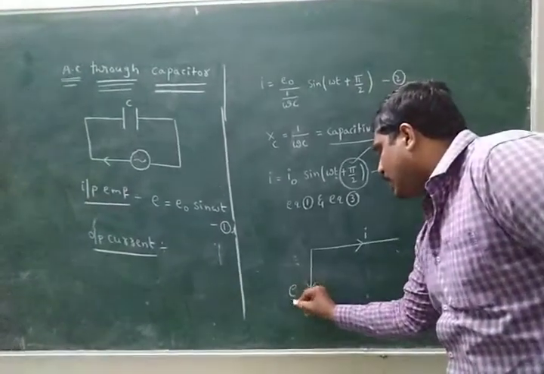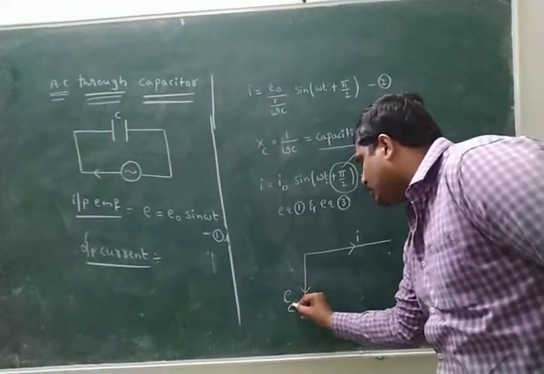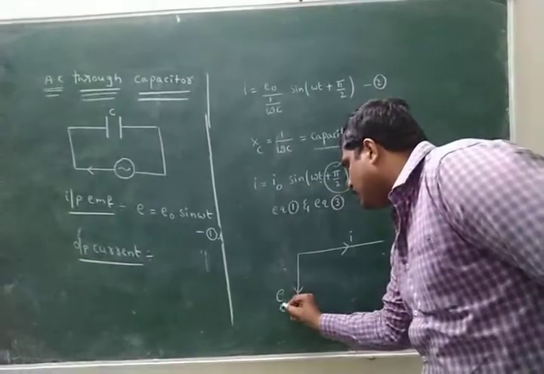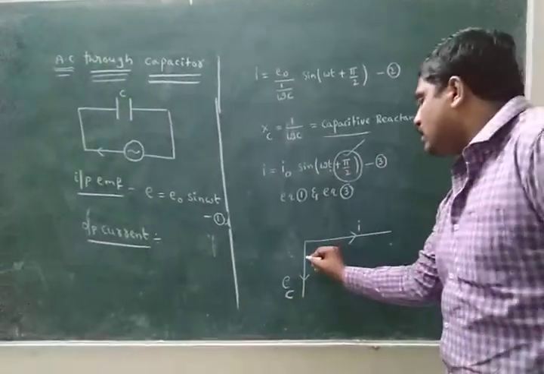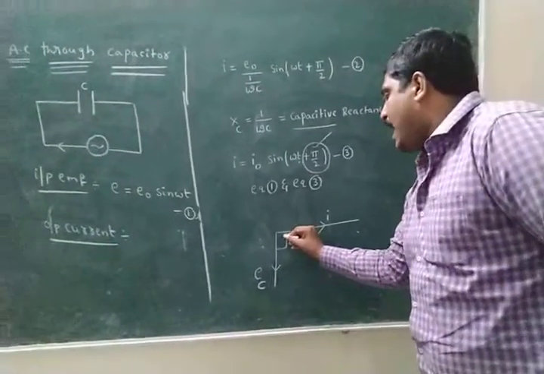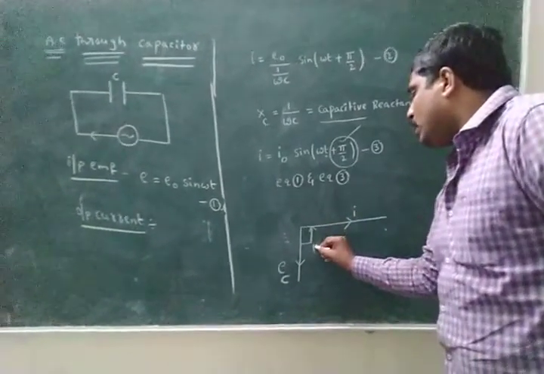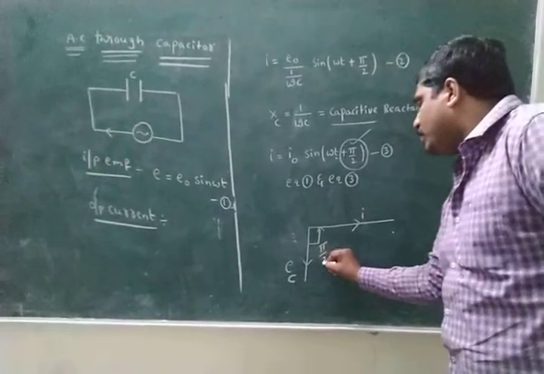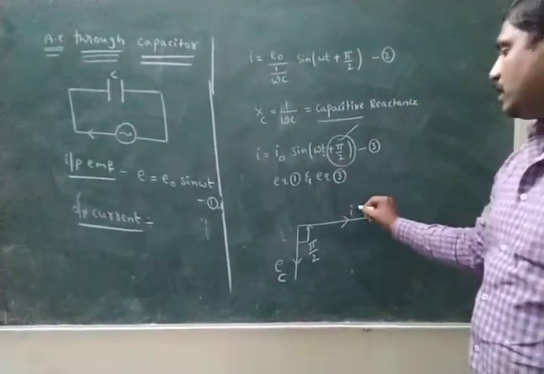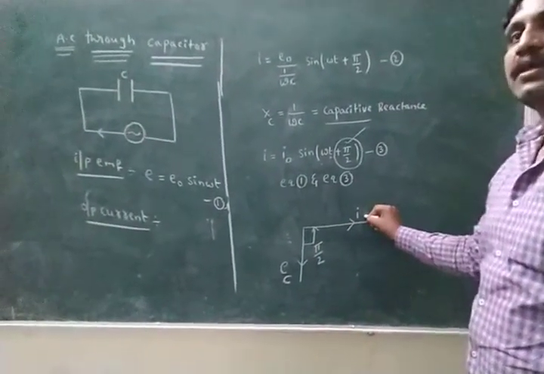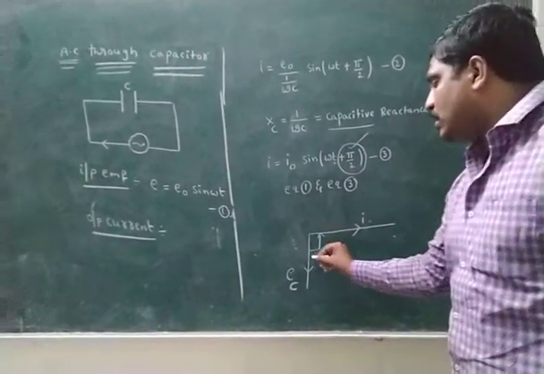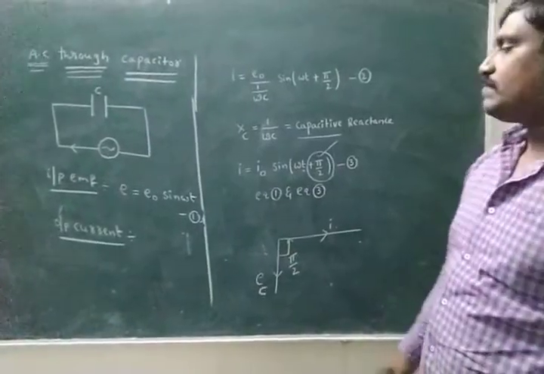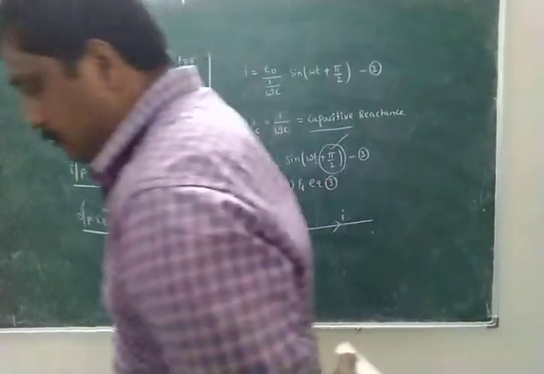EMF is lagging, EC. That means the applied EMF is connected to the capacitor. Here EMF lags compared to current by pi by 2. Overall, current is ahead. Current is ahead by 90 degrees compared to EC. EC, write down.